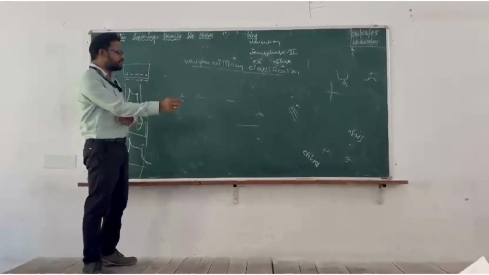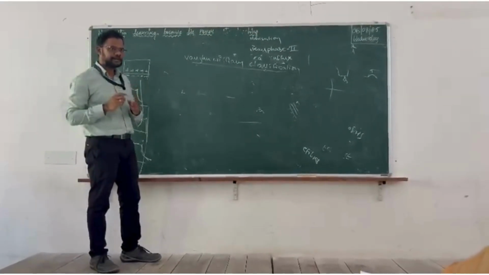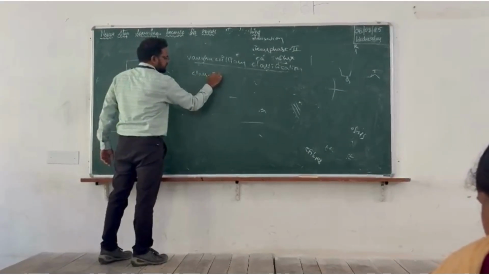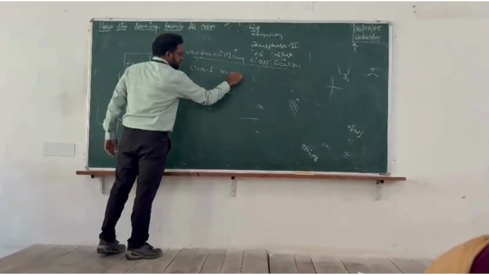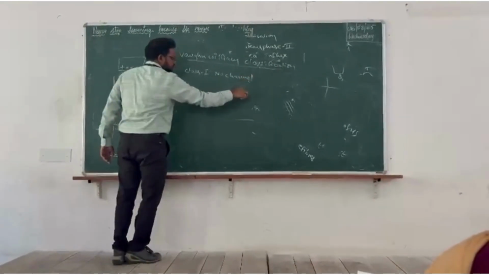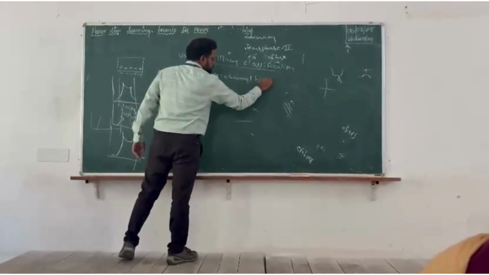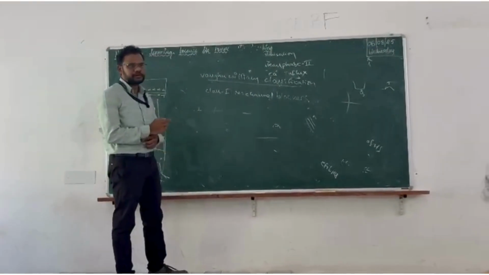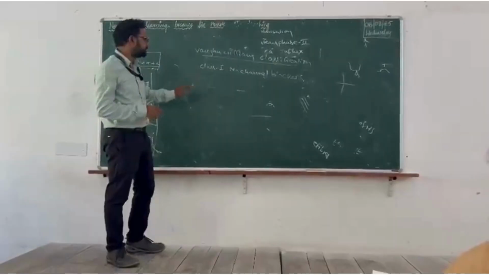In this, you have 4 classes of drugs. The first class is nothing but your sodium channel blockers. Class 1 is sodium channel blockers. Voltage gated sodium channels will be there in your cardiac cells. They will be inhibited.